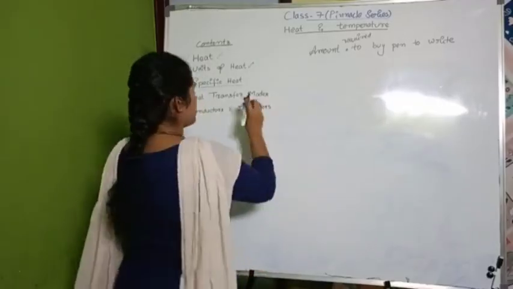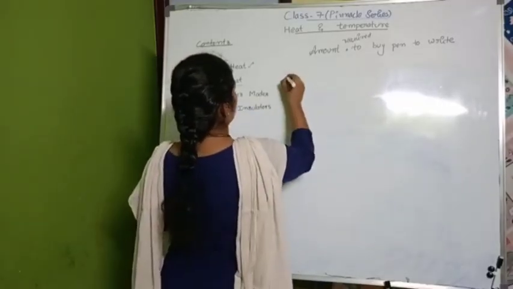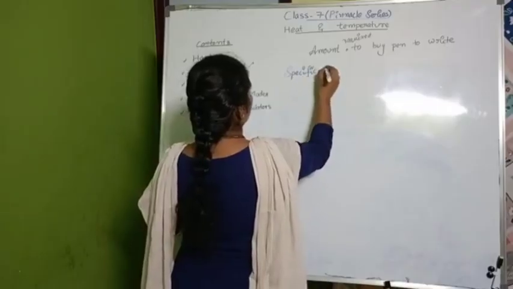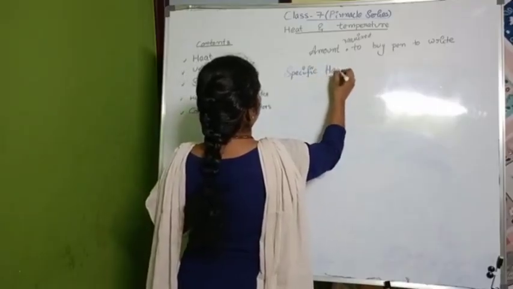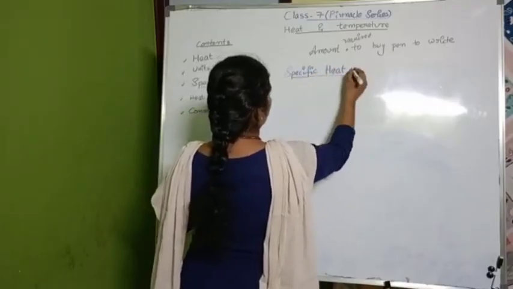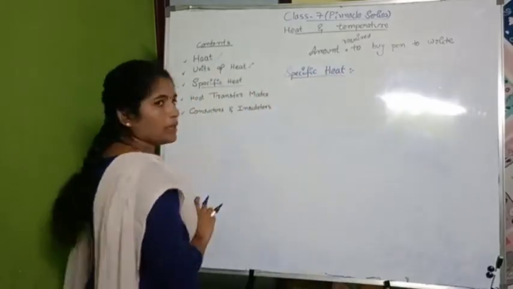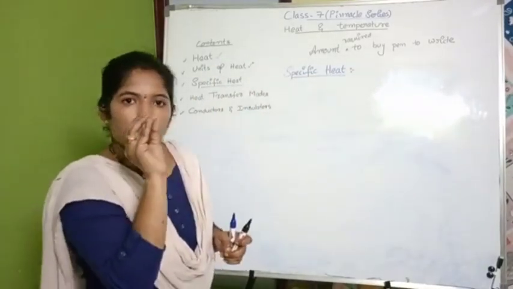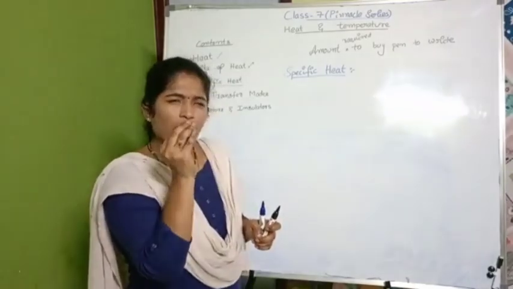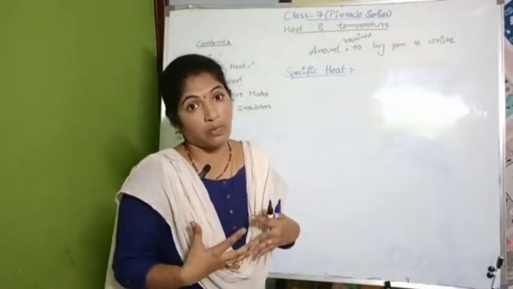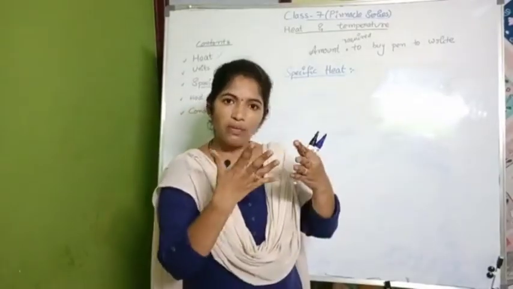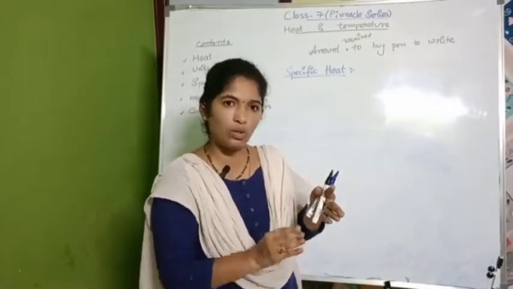Now, specific heat. Right? Specific. What is the meaning of specific? That is very specific. I am very specific about my food. That means I have some list, and based on that list only I'll eat.